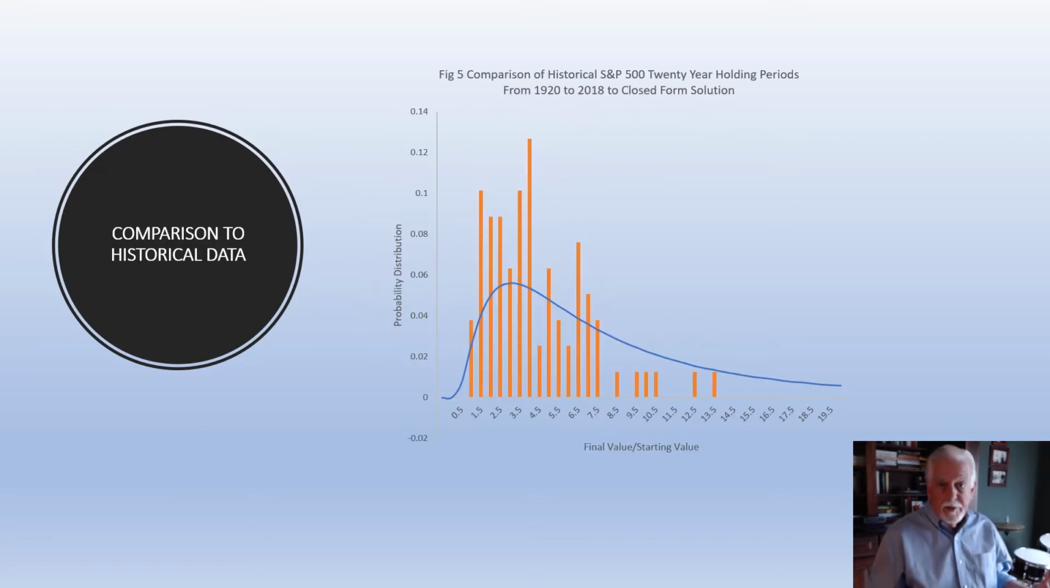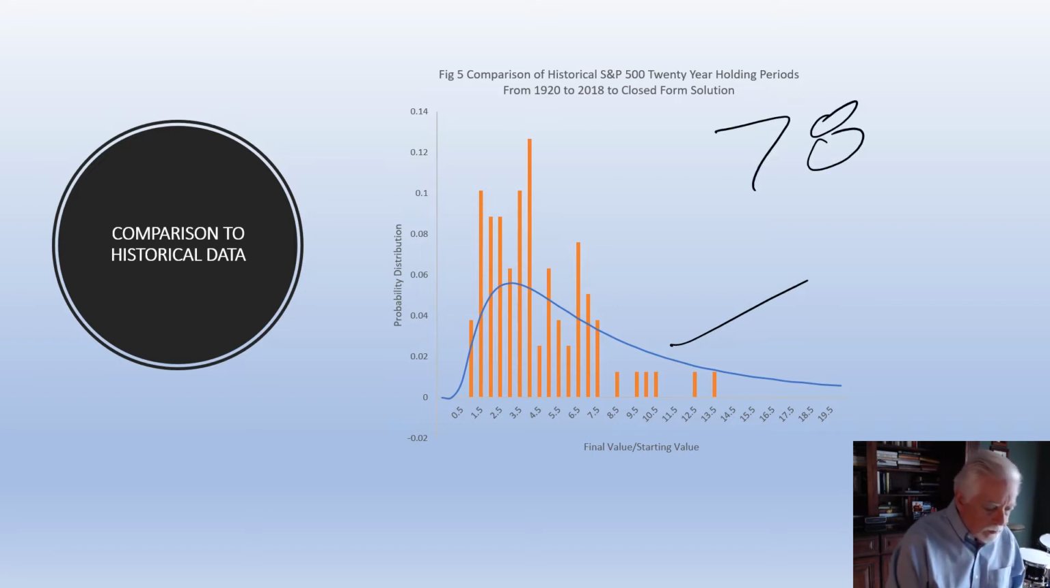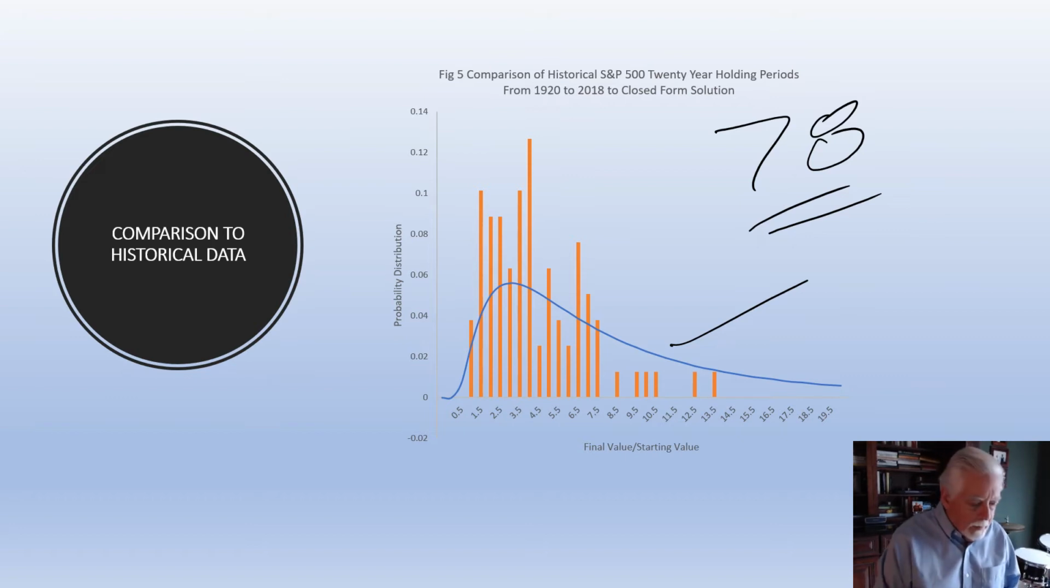And it also compares very favorably with historical data. Here are 20-year periods from 1920 to 2018, and here's the closed form solution. And there are 78 such periods, 20-year periods between those two endpoints, and you can see very good correlation with the trend and the actual numbers between the closed form solution and historical data. There's only 78 such periods, so there's more dispersion than there was when we looked at 1,000 points with the Monte Carlo solution, but again, the trends and the actual values are very well correlated between the closed form solution